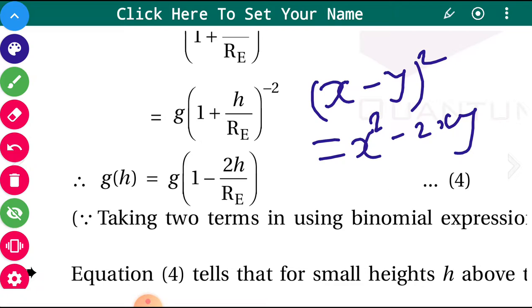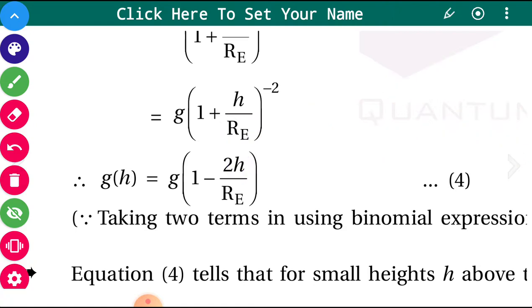Why? Because Re is very large in comparison to h, so that value becomes very small and is neglected. The third term is neglected, so just up to 2 terms: g_h is equal to g (1 minus 2h upon Re).